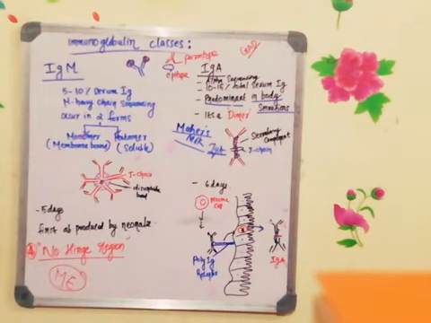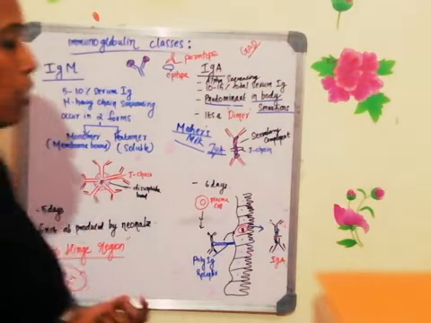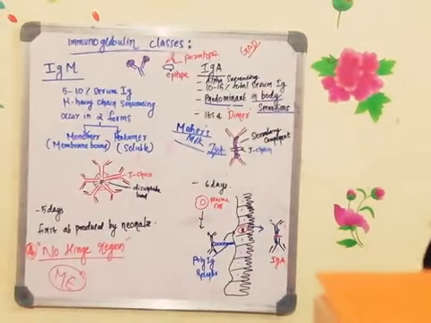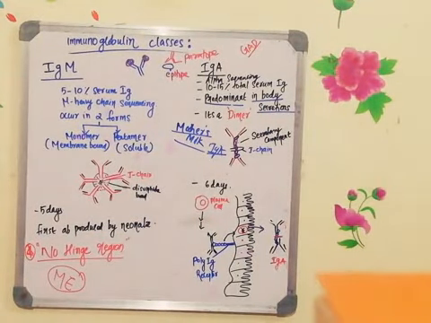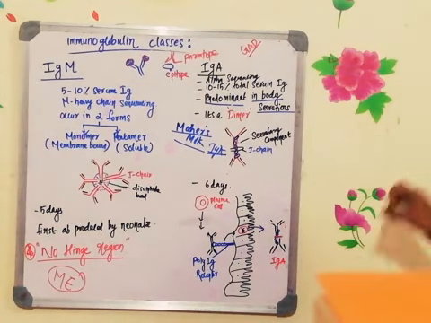Now the function of the secretory component is that it will protect the hinge region, because the hinge region is very sensitive to protease enzyme. It can undergo digestion because of the protease enzyme, but this secretory component will protect it, and thereby the antibody will be stabilized.